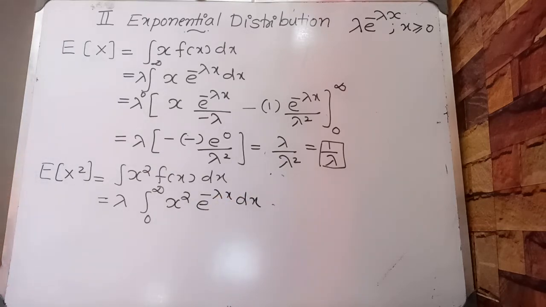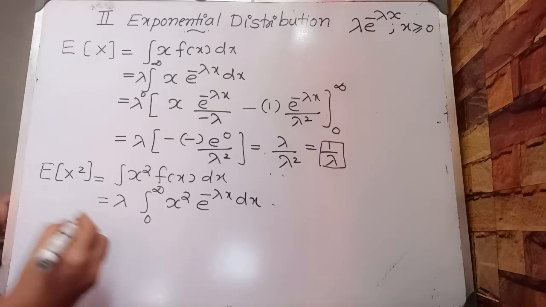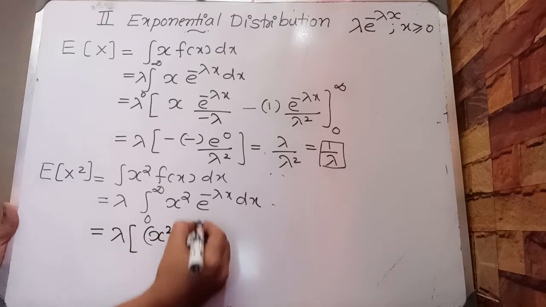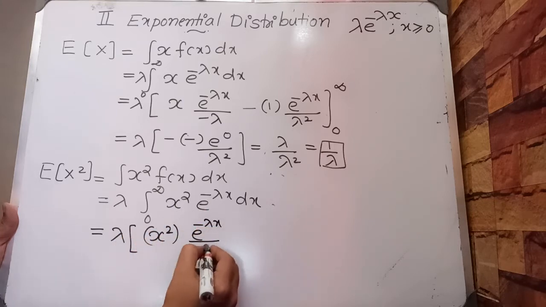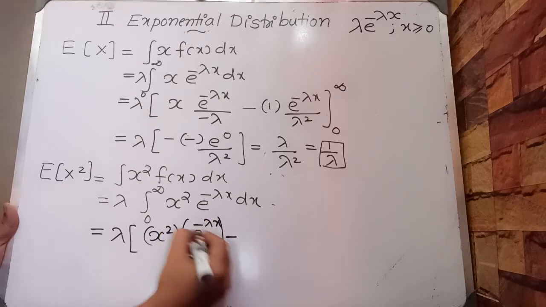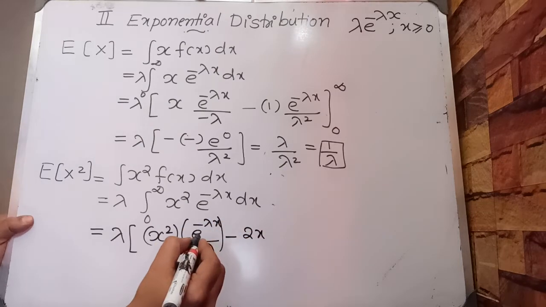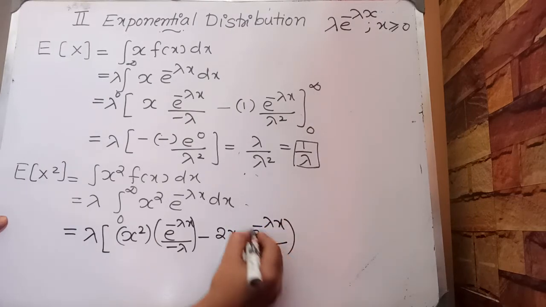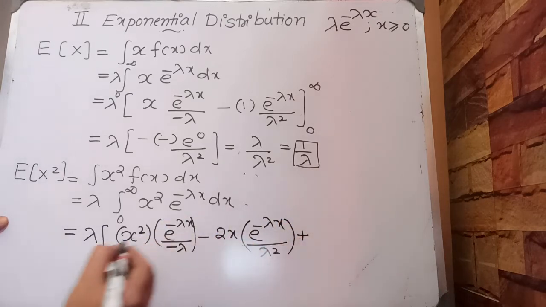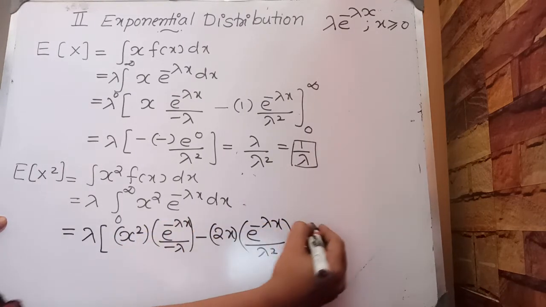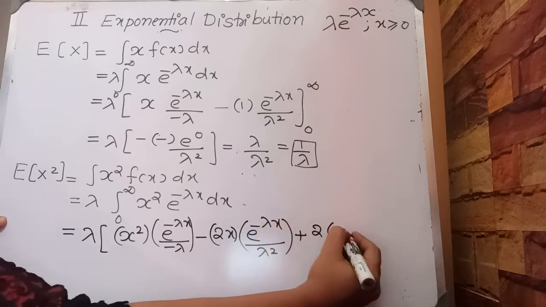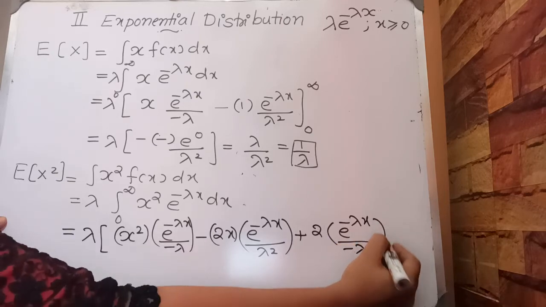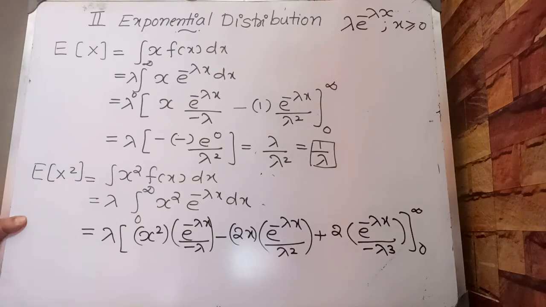Here again we have to use integration by parts. That is equal to lambda into first function x square, e raised to minus lambda x by minus lambda, minus derivative of x square, which is 2x, into e raised to minus lambda x by lambda square, that is the integral of this part, plus derivative of 2x, which is 2, into integral of this, e raised to minus lambda x by minus lambda cube, with the limit 0 to infinity.